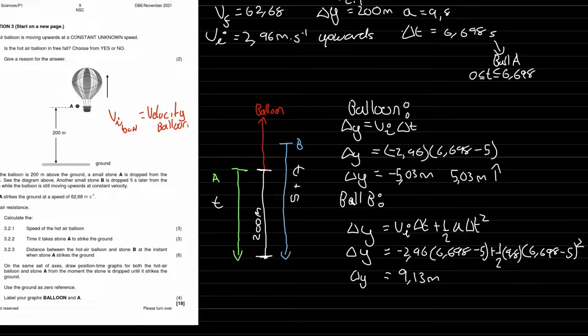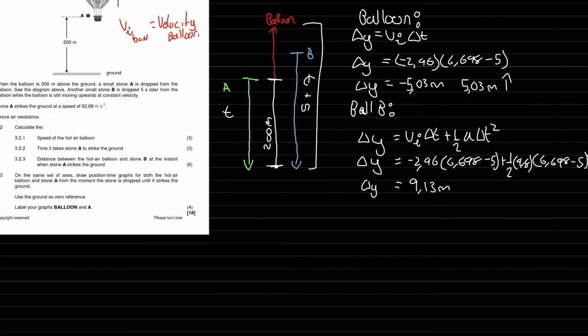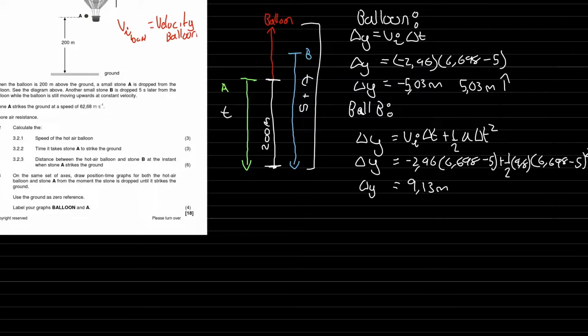9.13 meters. So we're going to take the difference then, not the difference, the sum, because this is up, that's down. So this total distance here, that would be 9.13 meters plus 5.03 gives us a total distance of 14.16.